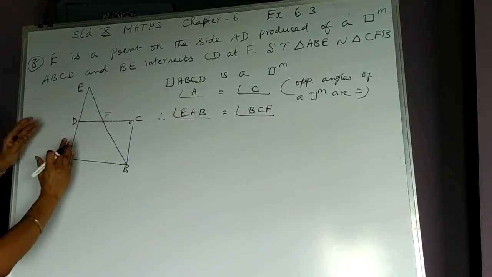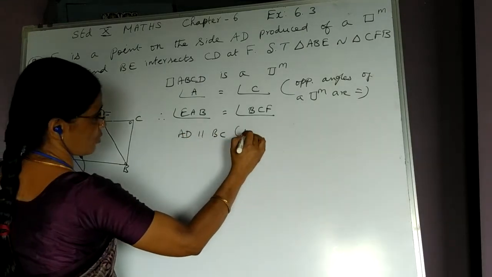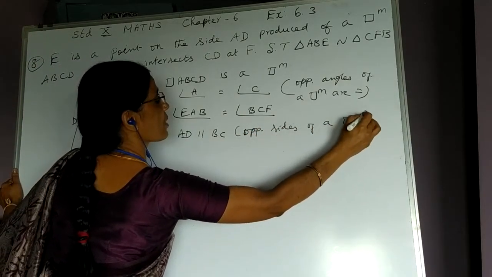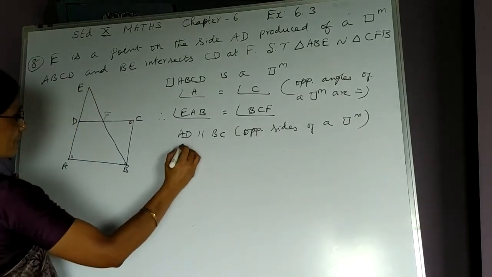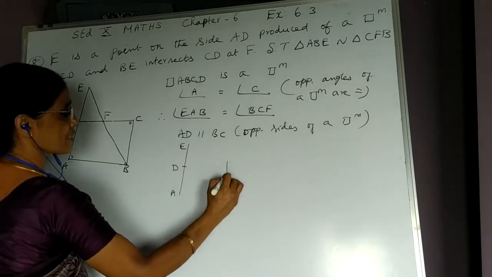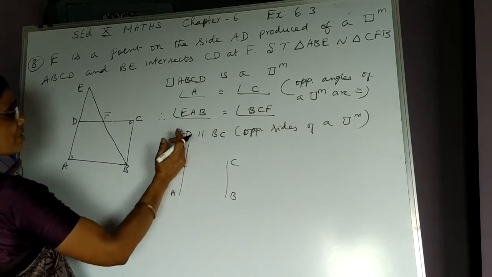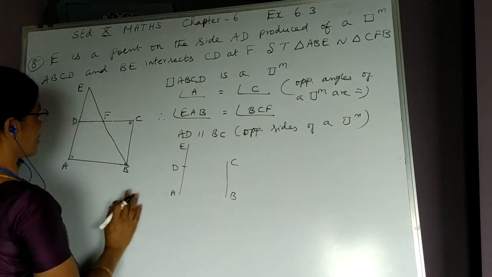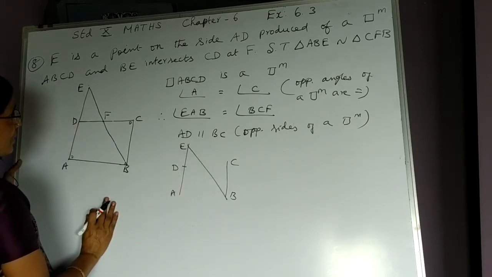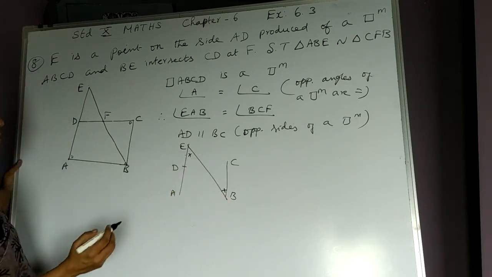Right. This AD and BC are parallel. Why they are parallel? Opposite sides of a parallelogram. We know both the pairs of opposite sides of a parallelogram are parallel. Now, this AD, E is here. If AD is parallel to BC, this AE is also parallel to BC because it is just the extended line segment of AD. So what is this BE? BE acts as a transversal. Therefore, these two angles are equal, called alternate angles, right?